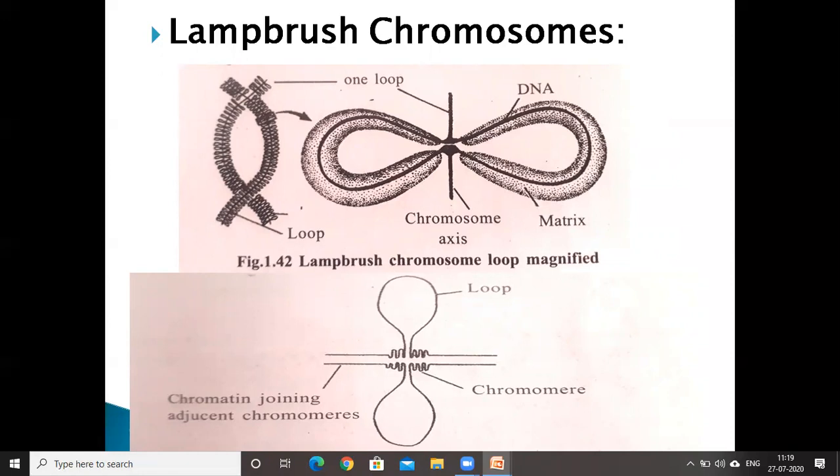These chromosomes exhibit a prominent change in their structural organization during the diplotene stage of meiotic division. In these chromosomes, an abnormal increase in the length takes place.